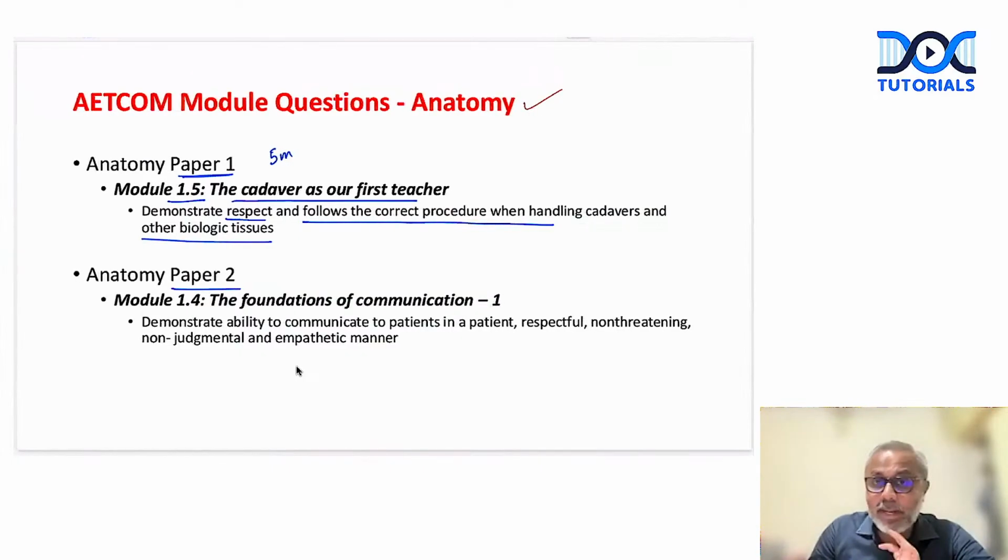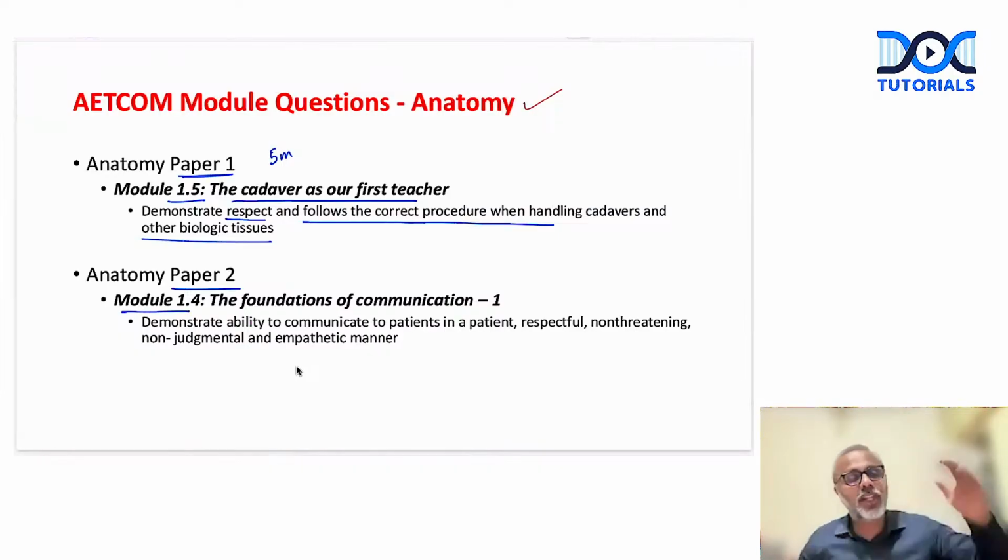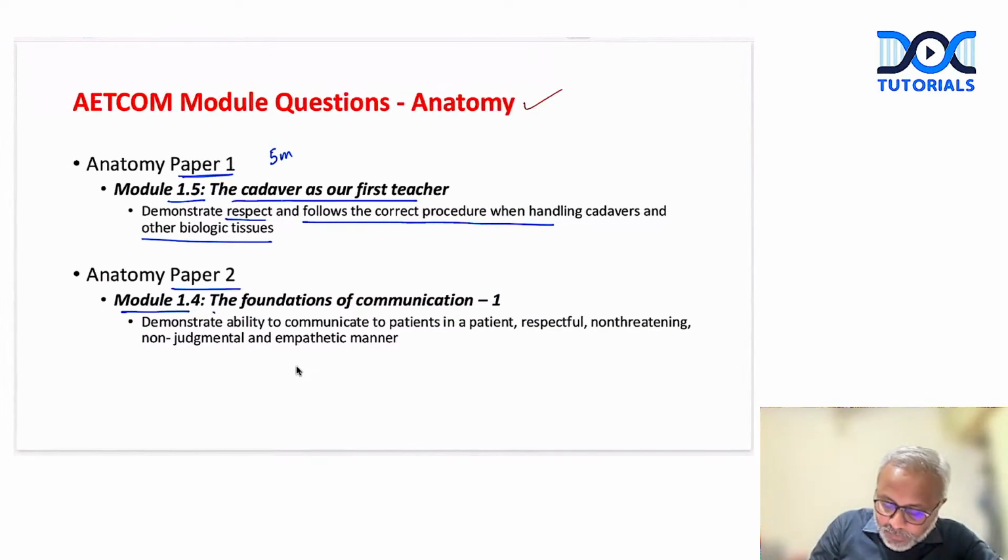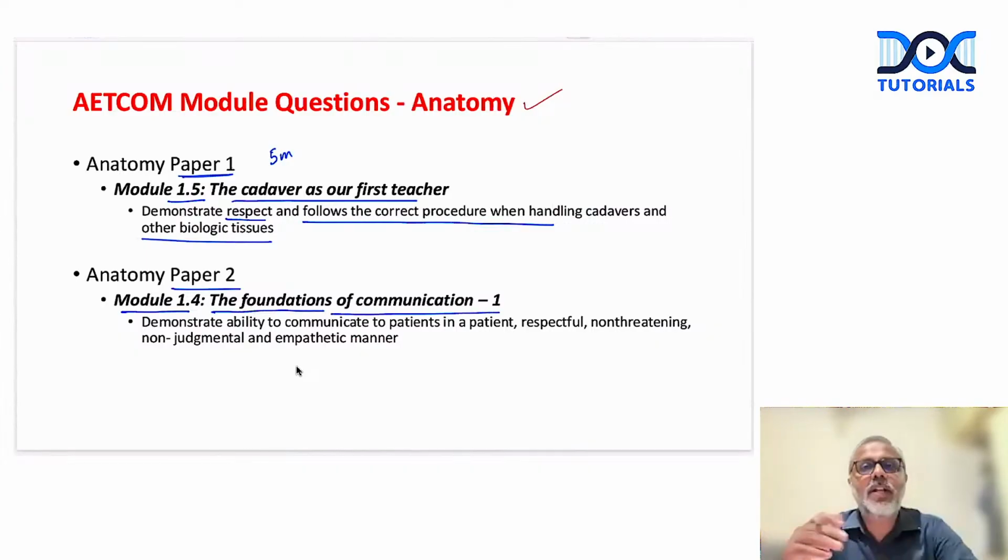Then in paper 2, it is module 1.4, right? So they're going backwards, starting from anatomy paper 1 to biochemistry paper 2, starting from 1.5 till module 1.1. In anatomy paper 2, the module is 1.4, and again it's on the foundations of communication. The second part comes in your phase 2 MBBS.